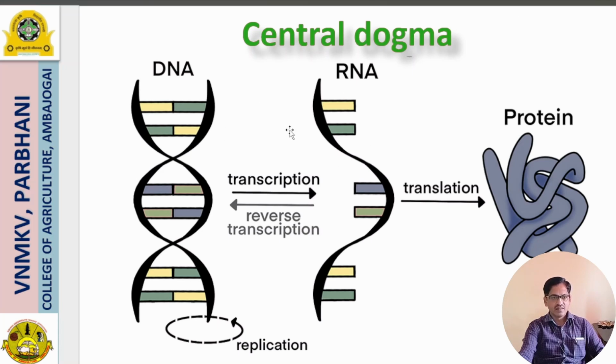What is the central dogma then? The central dogma of molecular biology explains the flow of genetic information. You can see here, the genetic information is being sent from DNA to RNA. It states that genetic information flows from DNA to RNA and RNA to protein. This is the ultimate product. The information gets transferred from DNA to RNA, then RNA to protein.